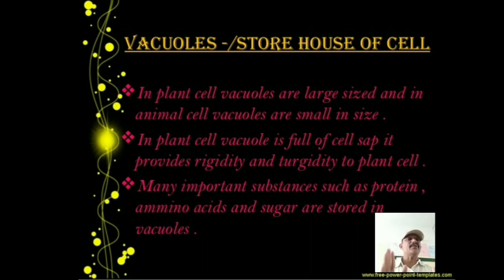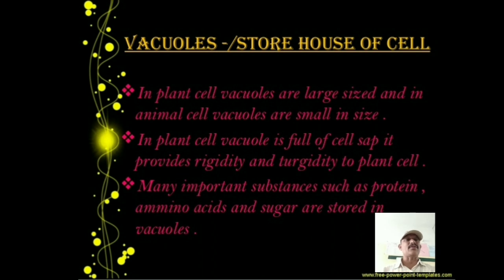Rigidity, as you have already learned, means hardness, giving strength and support. These functions take place by the vacuoles present in the plant cell. The cell sap provides rigidity and turgidity to the plant cell.